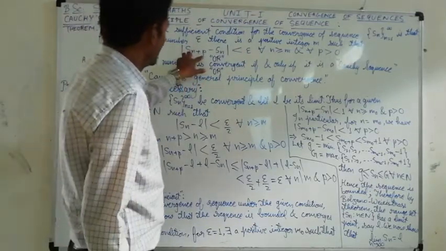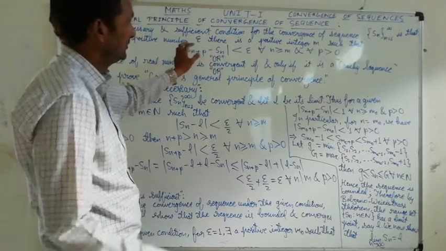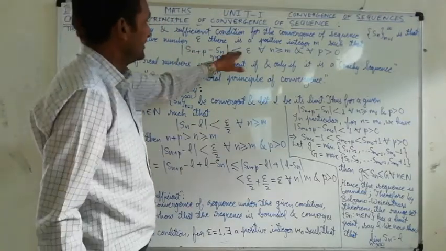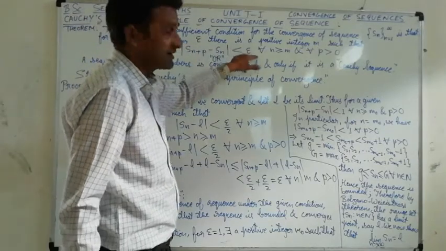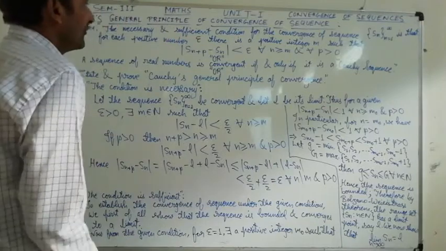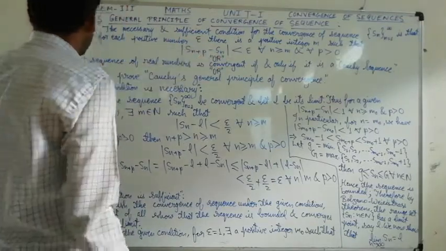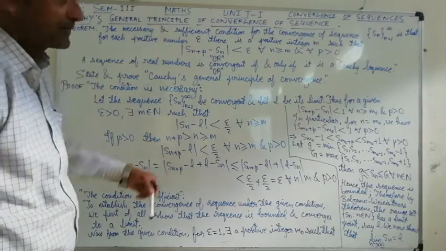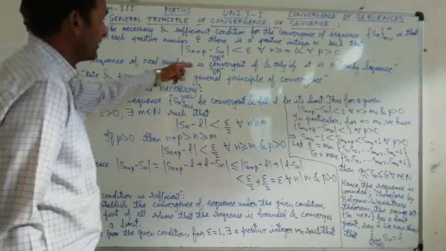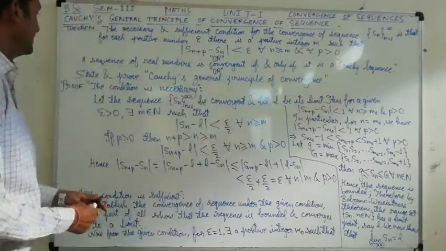So if we subtract the previous term from the next term, and then take its mod, it will always be less than epsilon, where this epsilon is a positive number. This theorem can also be expressed as: a sequence of real numbers is convergent if and only if it is a Cauchy sequence.